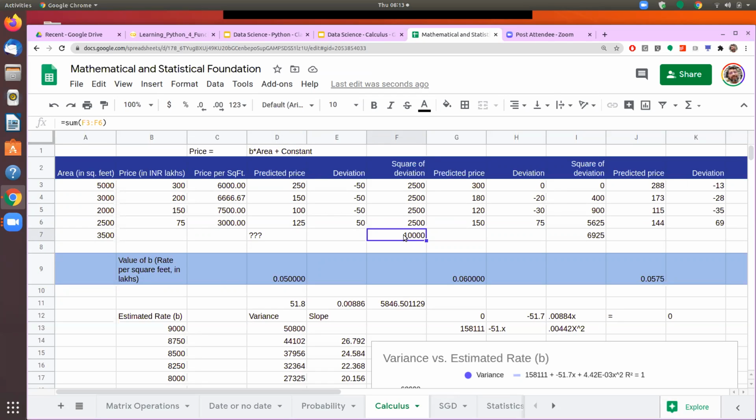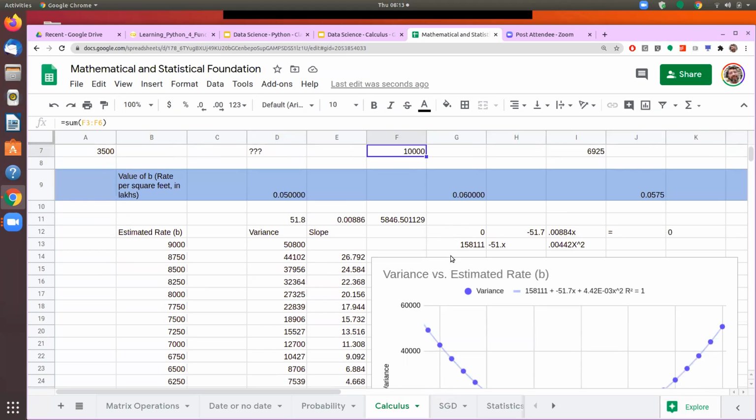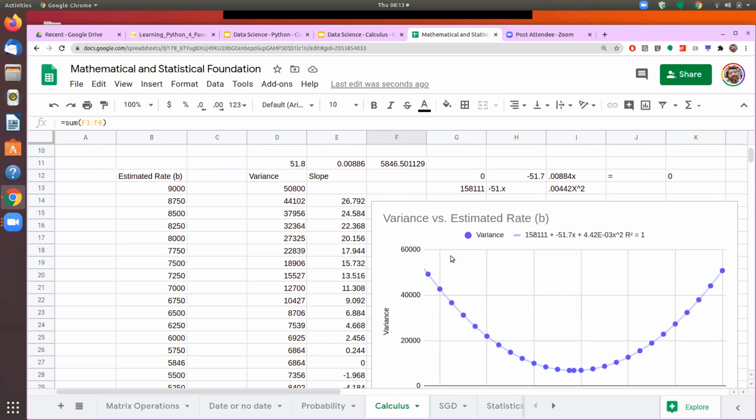Now that is what the algorithms also will do, and that algorithm is called the gradient descent algorithm, and we will understand what that algorithm is. This part is a very important part of all the algorithms that we'll talk about later on. It is very important for a data scientist, a person who is doing any kind of machine learning, to understand this. The name is somewhat complex, and we'll come to that.